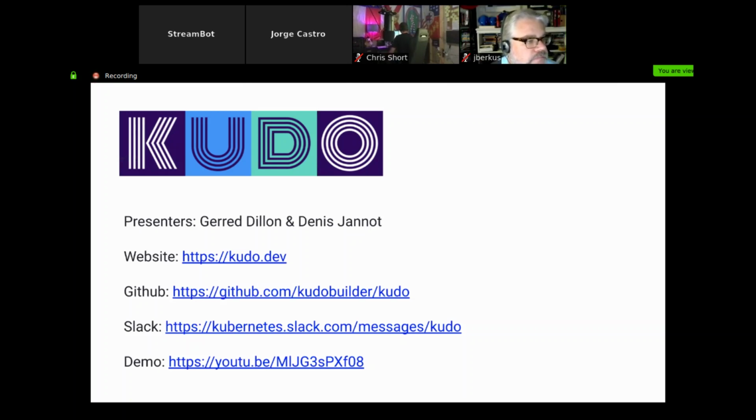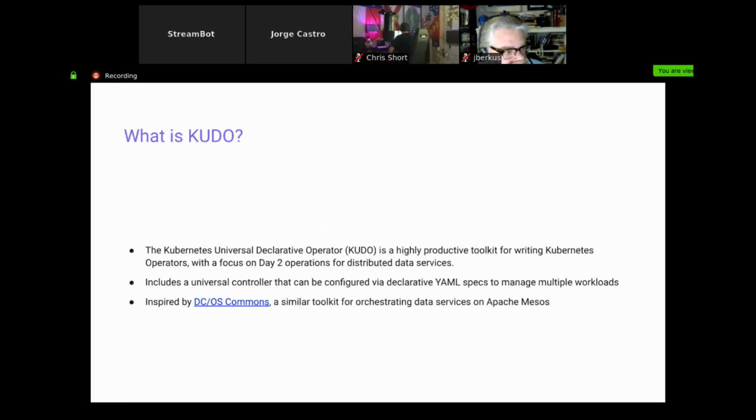Perfect. Hey, everyone. I'm Jared Dillon, and with me is Denis, and we work together at Mesosphere, now known as D2IQ. And today, I want to talk a little bit about Kudo, which is the Kubernetes Universal Declarative Operator. Kudo is a toolkit for writing operators, and really what we're looking to do is focus on day two orchestration of really complicated stateful services.